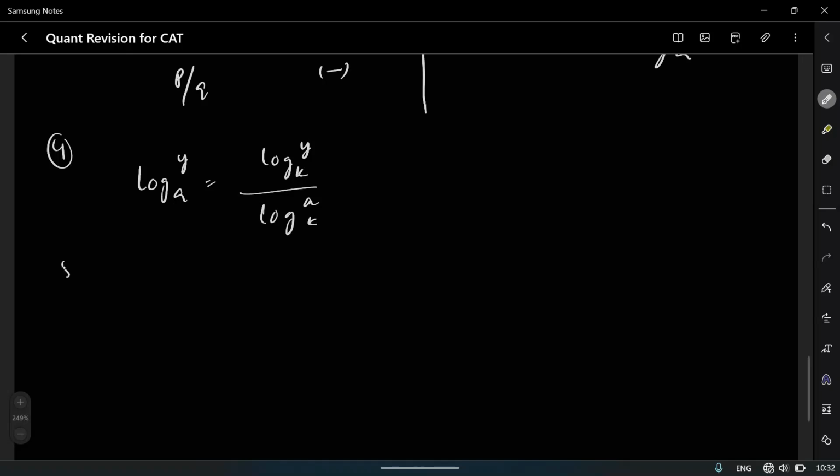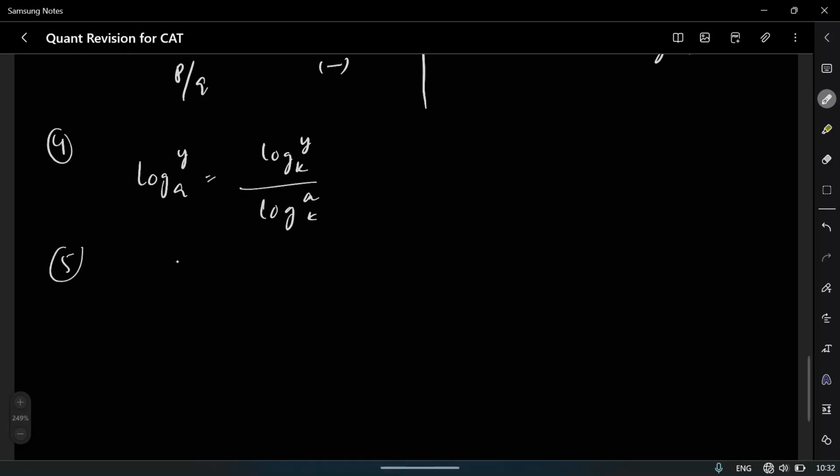And the fifth formula is log of a power p by b power q equals p by q log of a base b.